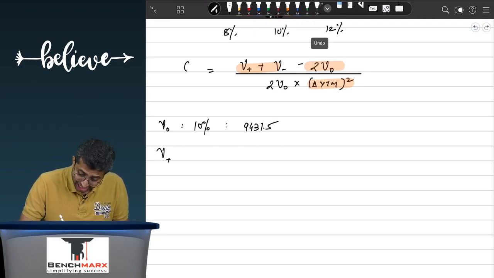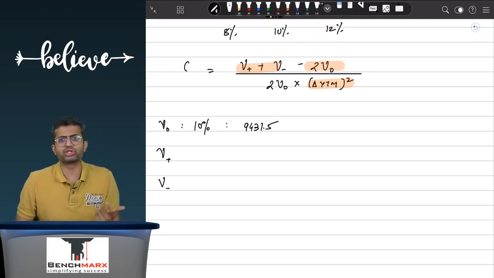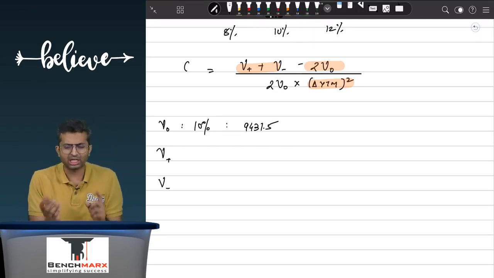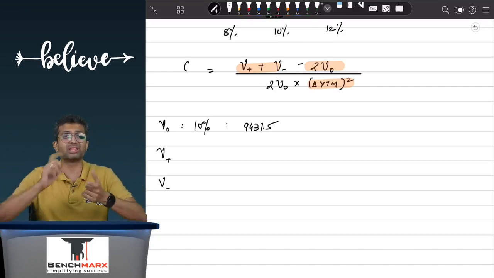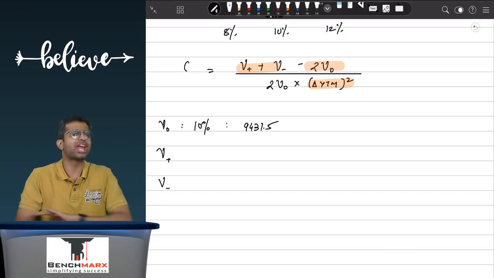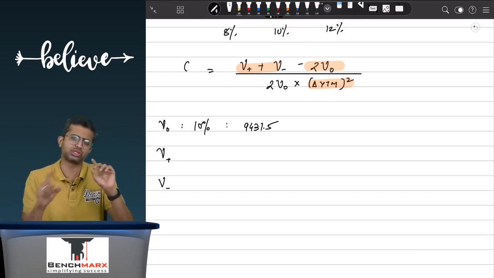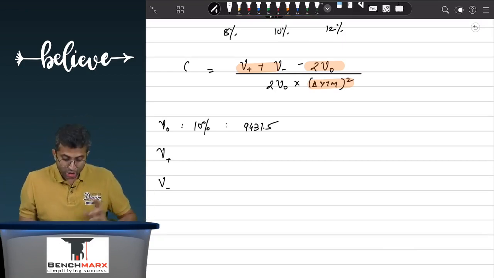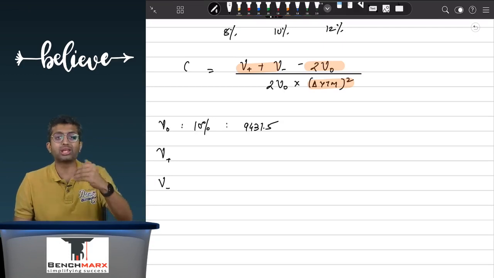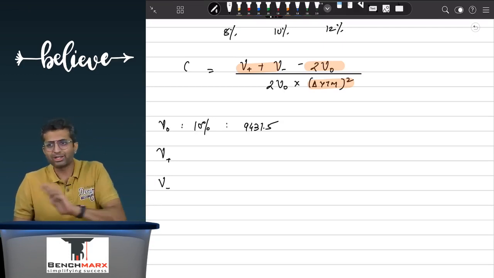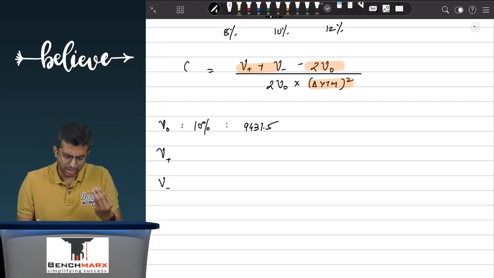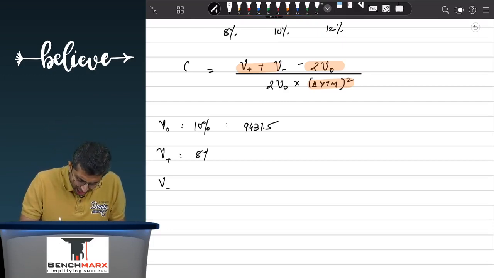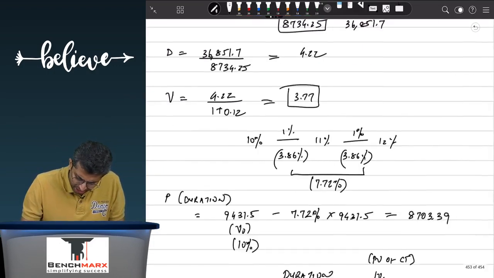Now, this can be at any rates, but the rate of change should be the same. So, you can either do at 9 and 11, so you plus and minus 1%, or you can do at 7 and 13, that is plus and minus 3%, or you can do at 8 and 12. Any of these numbers work, but the rate of change on the upside and downside should be the same. So over here at one of the places, we have been told that the YTM changes by 200 basis points, and in 0.5 we have already reduced it by 2%. So over here at 8%, your actual value is 10,204.05, I guess.